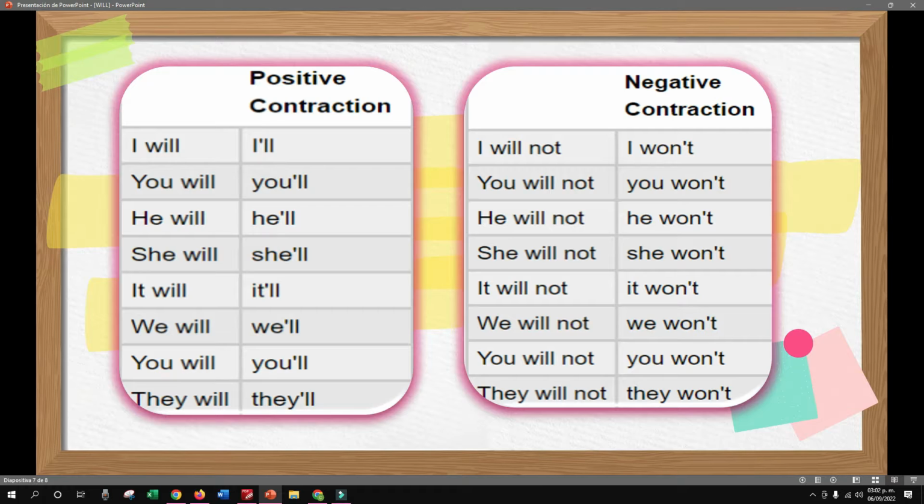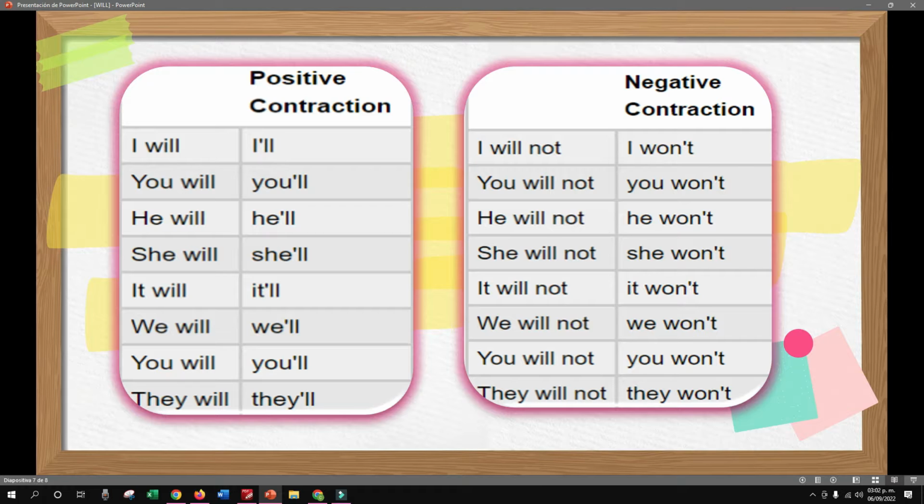We will, we'll. You will, you'll. They will, they'll. So, remember, you can use both. Both are correct. If you want to do it in the long form or in the short form, that is okay, right? It means the same, right?